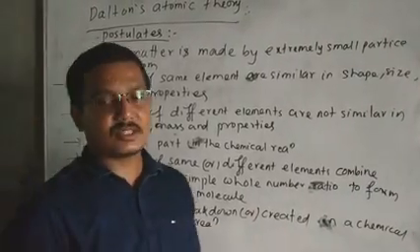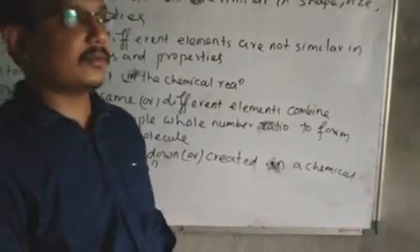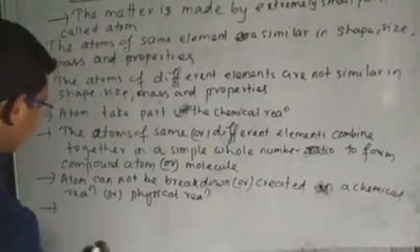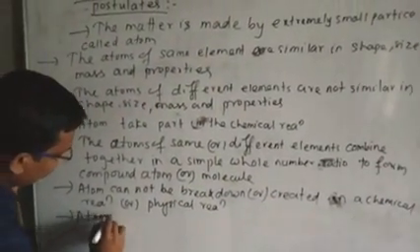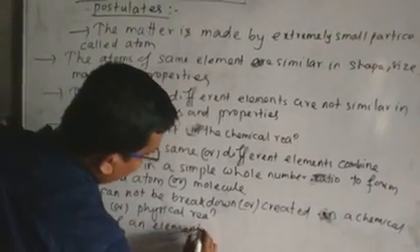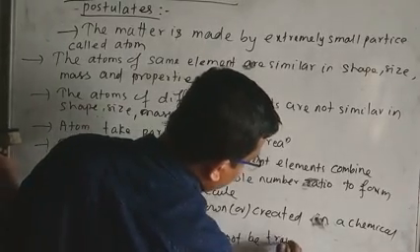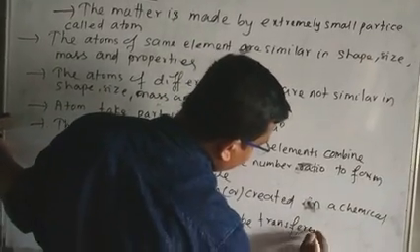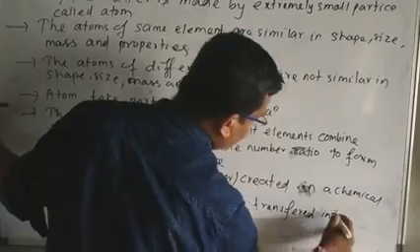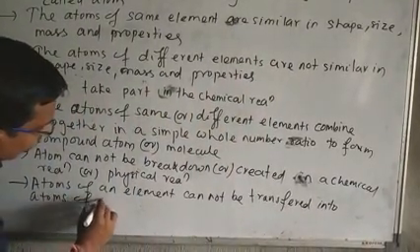The last point of Dalton's atomic theory is that atoms of an element cannot be transformed into atoms of another element.